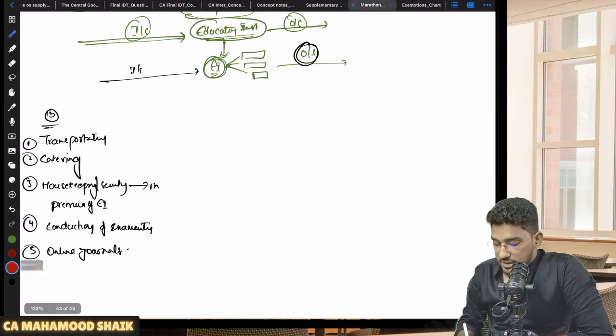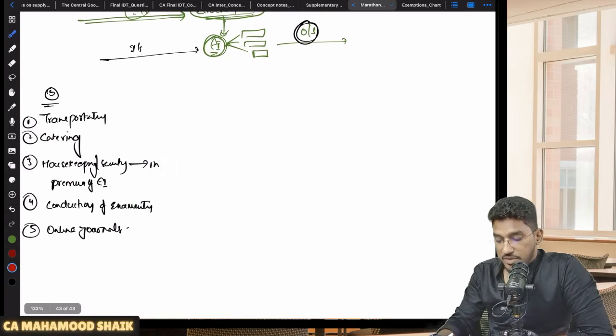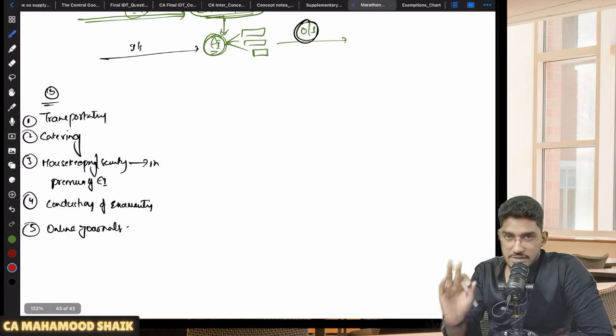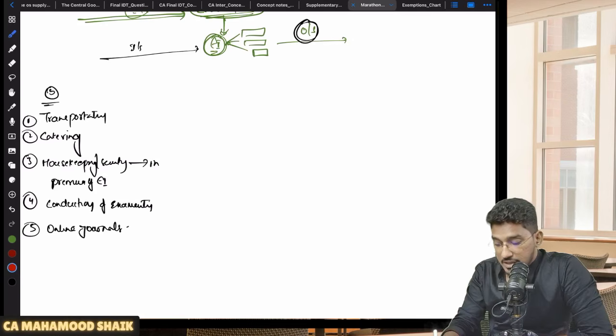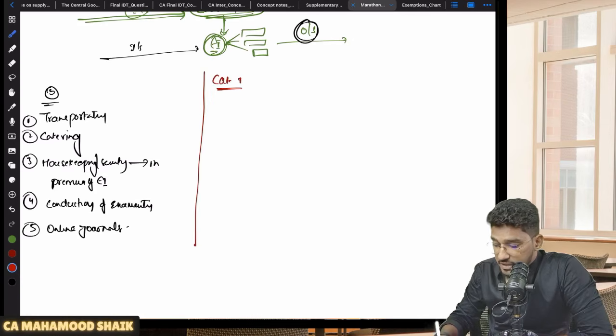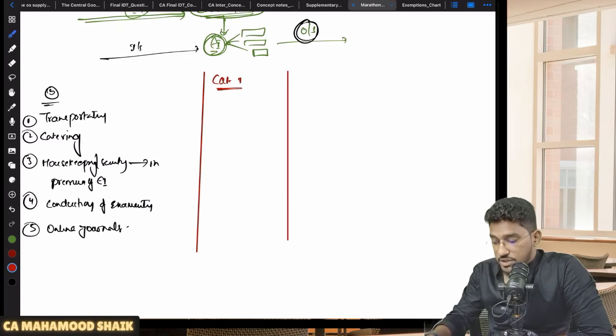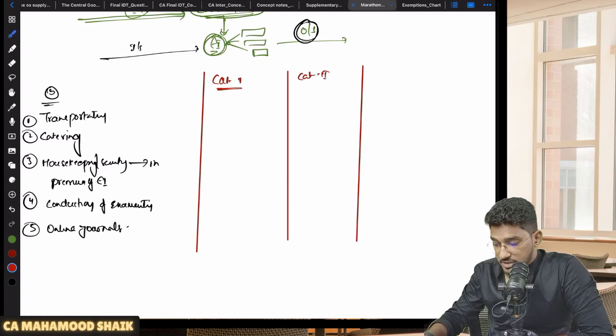As we are all aware, for the purpose of this entry, when I say education institution, it covers 3 categories. What are the 3 categories? Category 1 education institution is one running up to class 12. Then we have category 2 education institution. What is category 2? Degree colleges, BCom colleges, medical colleges, engineering colleges. Thereafter we have category 3 education institution, approved vocational courses.